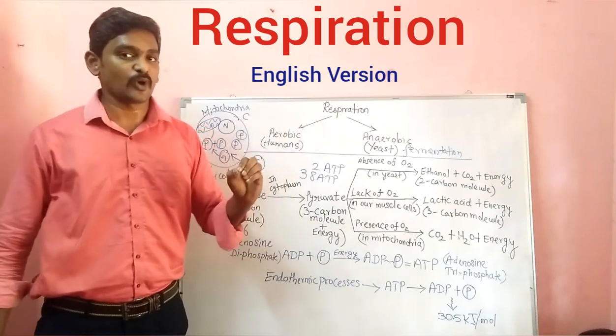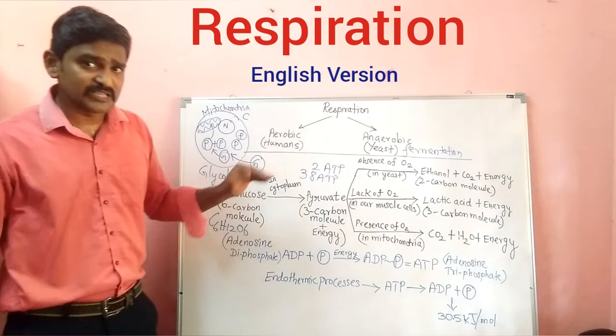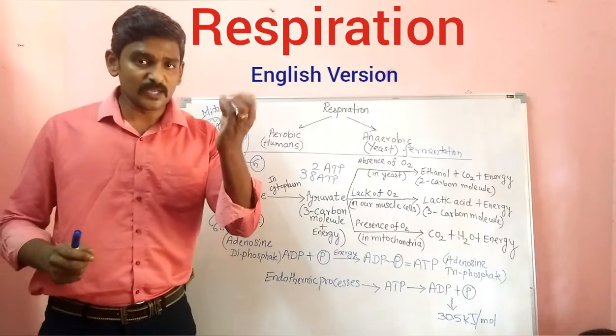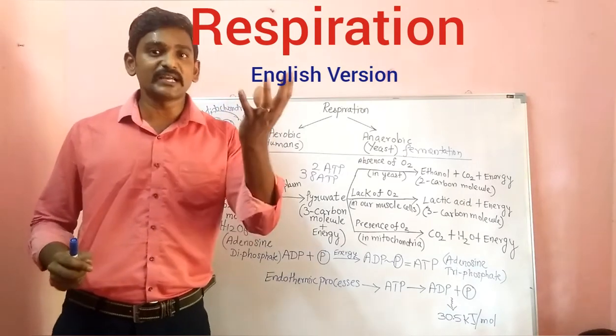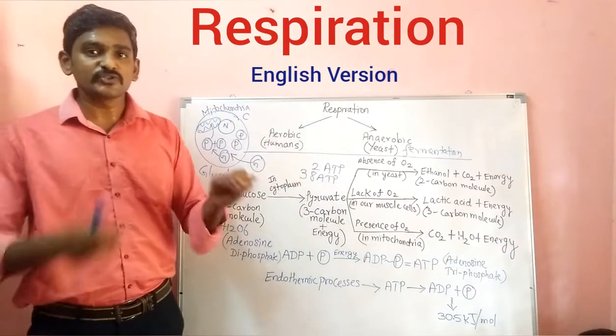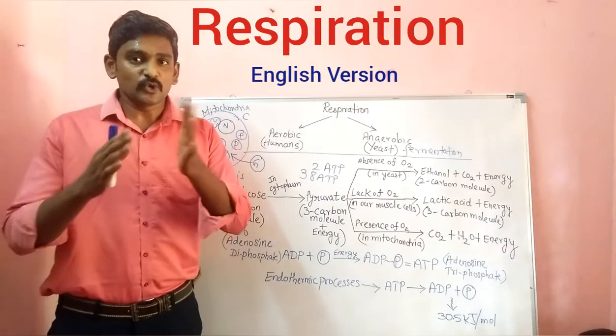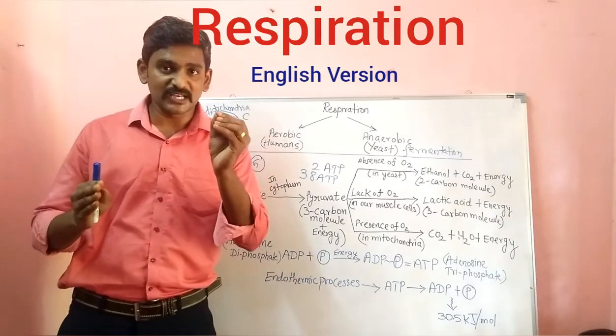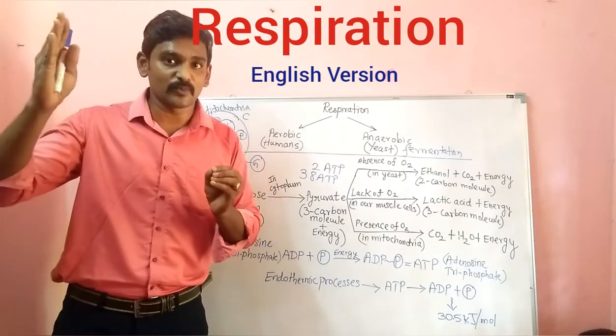Another main difference is that the anaerobic process is very quick in producing energy. It quickly produces 2 ATP molecules, whereas the 38 ATP molecules will take a little bit of time. So comparing anaerobic and aerobic, aerobic is the slow process, anaerobic is the faster process.